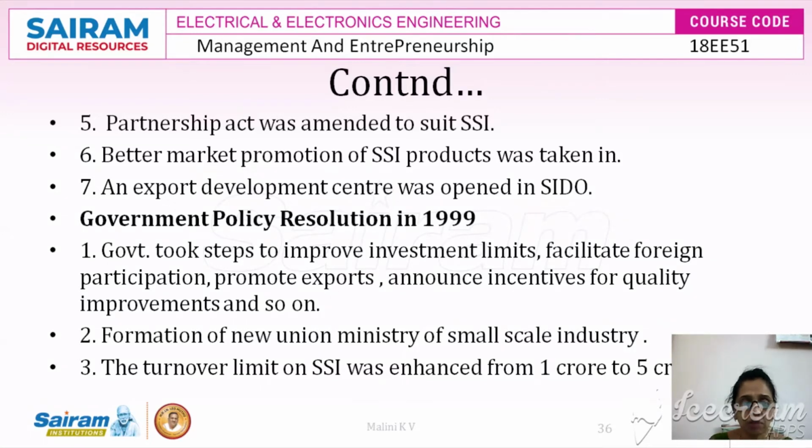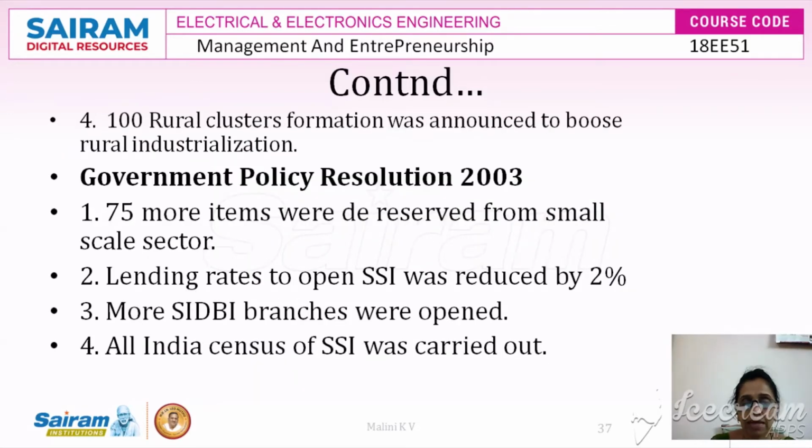The formation of the new Union Ministry of Small Scale Industry happened in the government policy resolution of 1999. The turnover limit of the SSI was enhanced from 1 crore to 5 crore, and formation of 100 rural clusters was proposed and approved, and it was announced to boost rural industrialization. These are the highlights of the government policy resolution 1999. Let's move on to understand the next policy resolution.